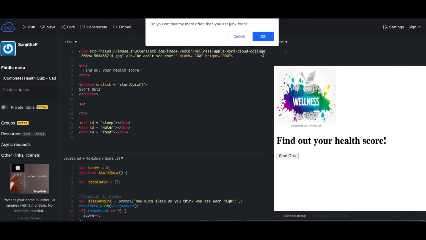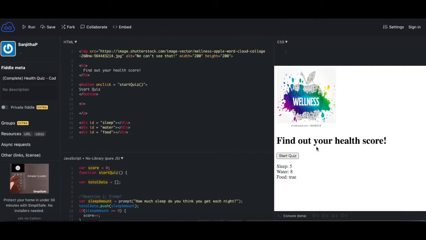And click on OK. And it says, do you eat healthy more often than you eat junk food? So here, even though it says okay or cancel, think about it as okay means me selecting yes, and cancel means me selecting no. So I'm going to say, okay, yes, I do eat more healthy food than I eat junk food. So it says okay, and it says my final score is 2. So that means my health score is 2 out of 3. And then I'm going to hit okay, that's just an alert. And then lastly, all the answers that I typed in appear here.